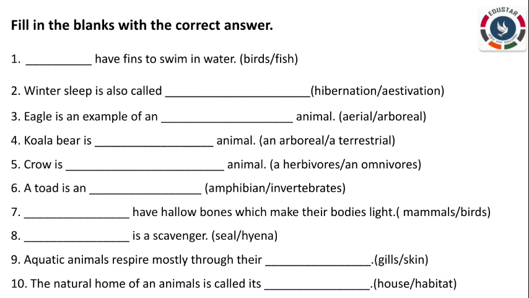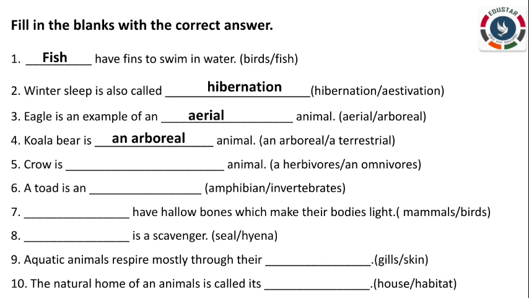First one, which has fins to swim in water? Birds or fish? The answer is fish. Winter sleep is also called hibernation or estivation. Winter sleep is called hibernation. Eagle is an example of one dash animal. Aerial animal or arboreal animal? It's called aerial animal. Koala bear is dash animal, arboreal animal or terrestrial animal? It is an arboreal animal.